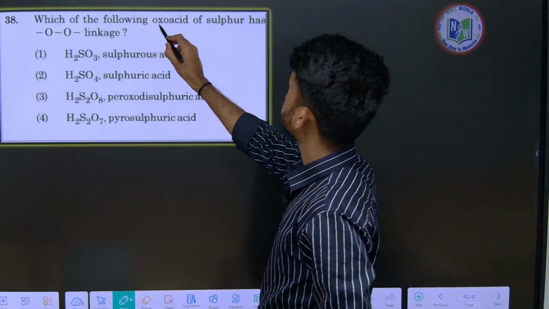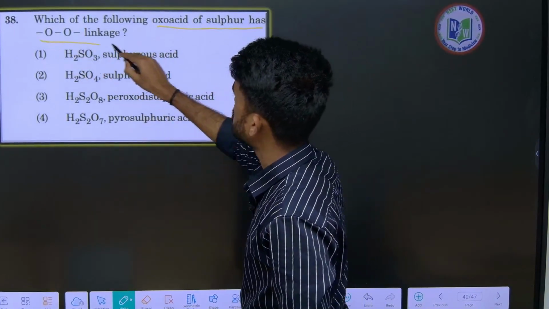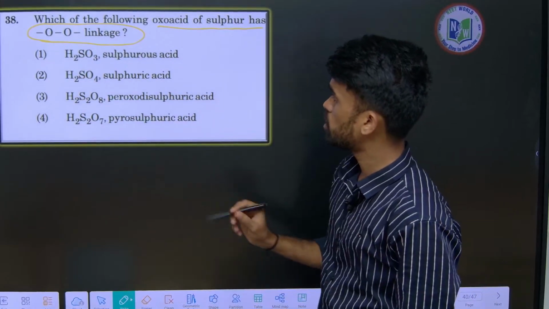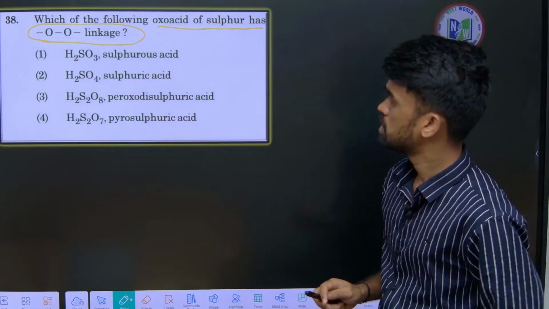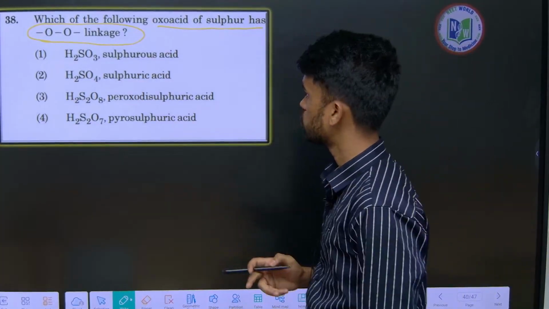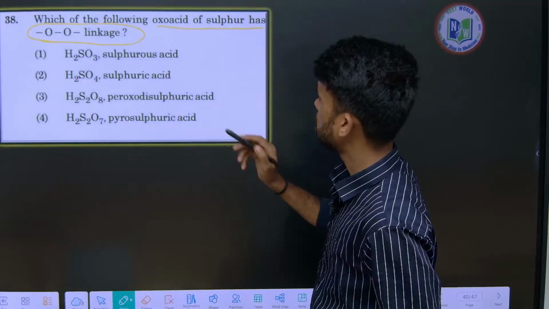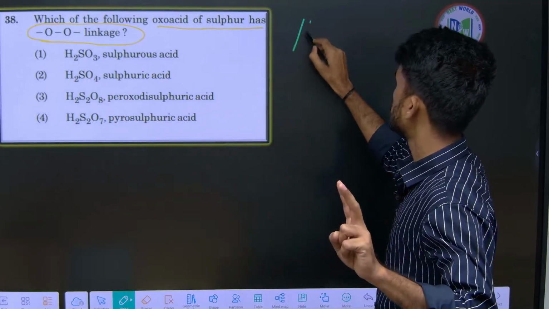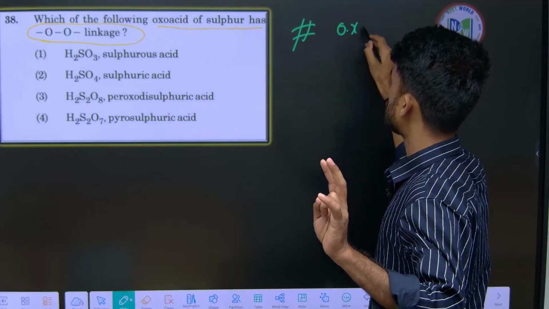Okay. So oxo acid of sulfur which contains peroxy linkage. Yes, this is also one of the important questions from oxo acids of sulfur. Similarly, we have oxo acids of phosphorus also. Okay. Next here, how can we draw the structure first? See, there is some trick to do this. See, find the oxidation state of central atom.